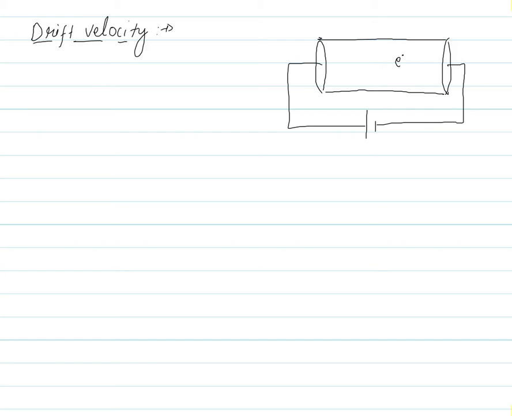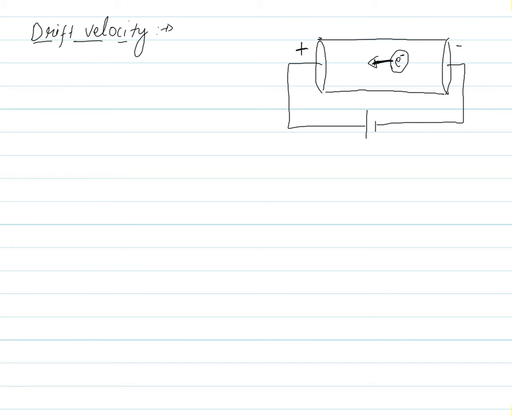The actual motion of these free electrons would be random motion, like zigzag, that we had already discussed. But right now we are considering the average motion. So average motion would appear like this. It is supposed to move only along a straight line if we consider average motion, and this free electron will only move towards the positive or higher potential end of the conductor like this. So here free electrons are moving with average velocity Vd.